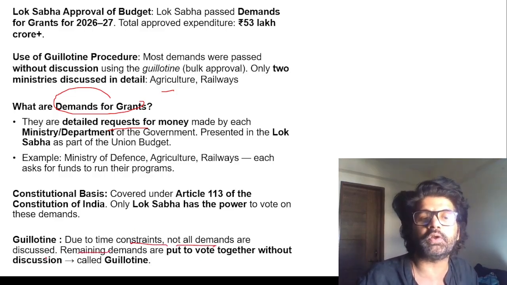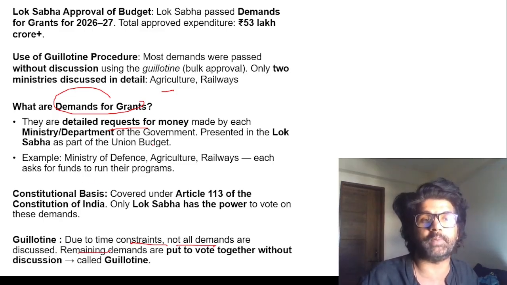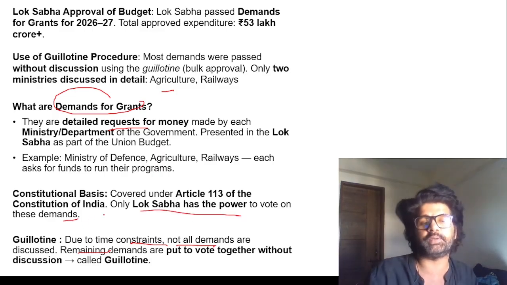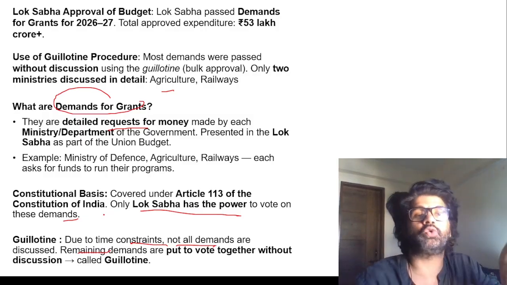Remaining demands are put to vote without discussion. This voting of these demands for grants can only happen in Lok Sabha. Remember this fact and figure, this is important. Only Lok Sabha has the power to vote on these demands. Discussion can happen in both houses. Voting can only be done by Lok Sabha.